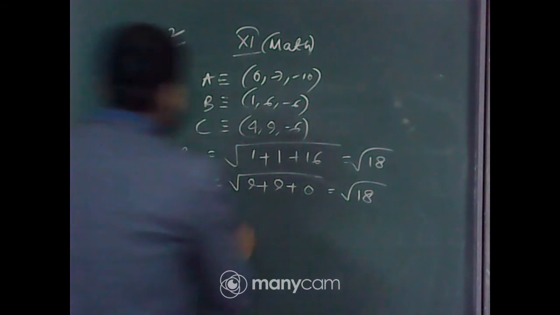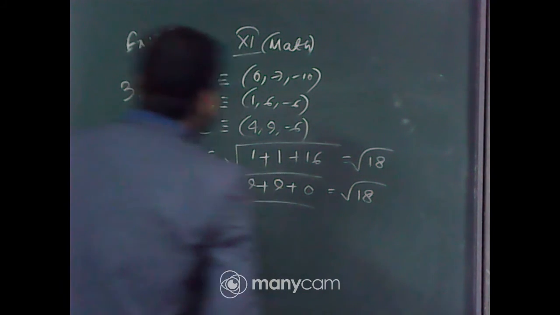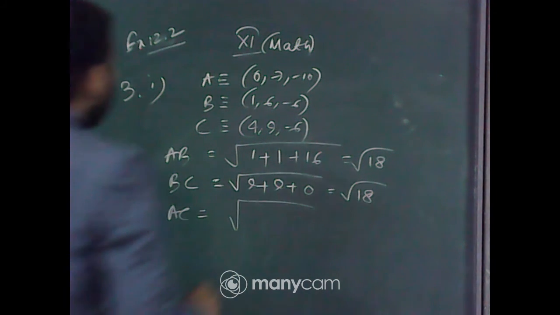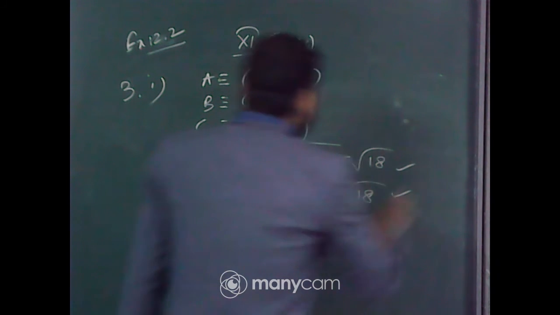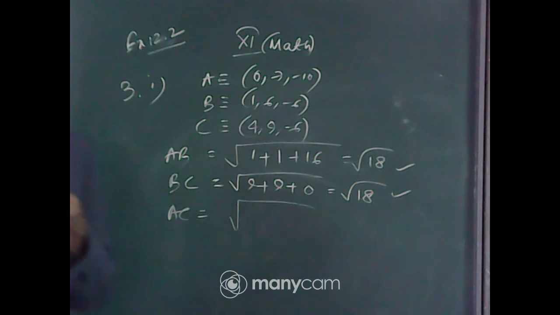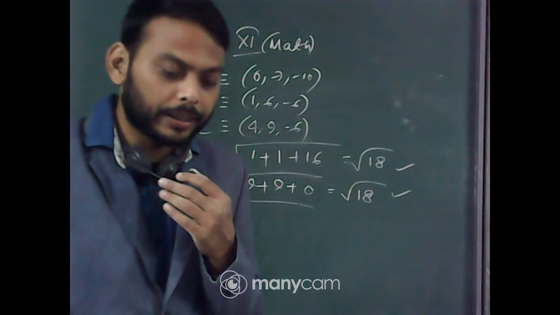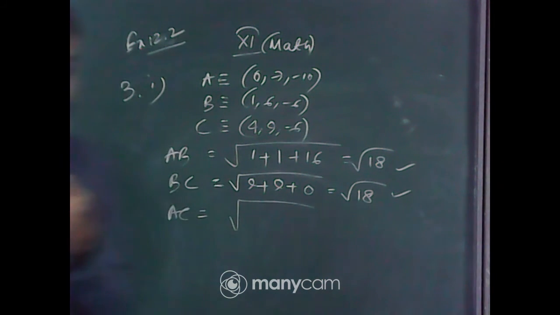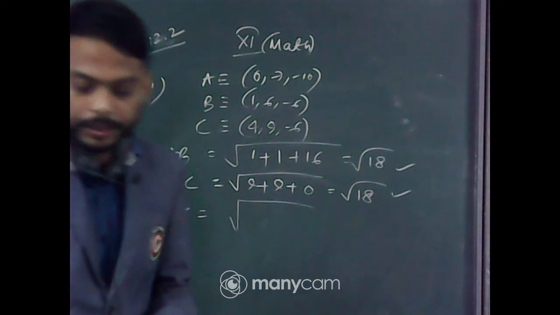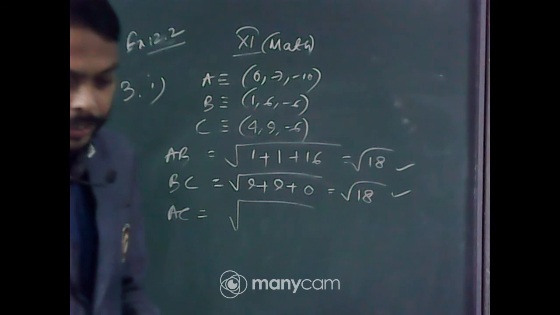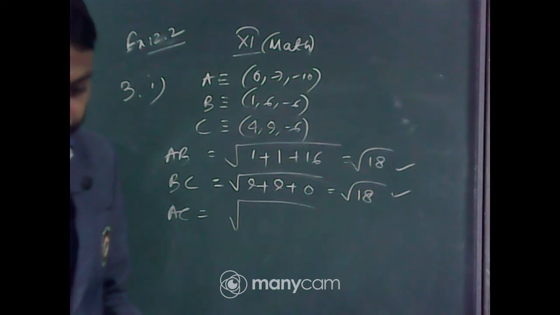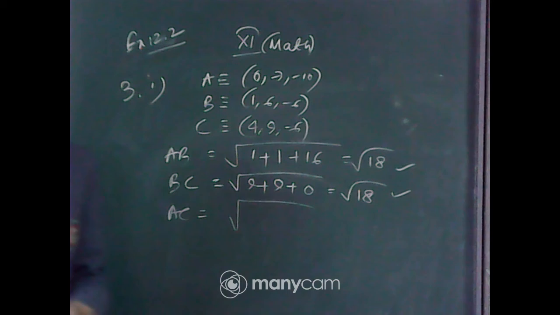You may find it also, no problem. But here AB and BC are equal. So you can certainly say that, isn't it root 18? Respond to me.